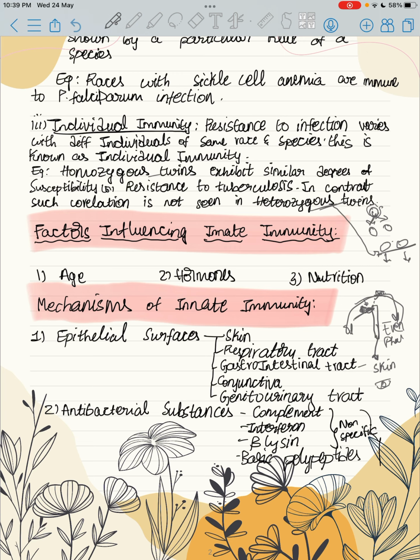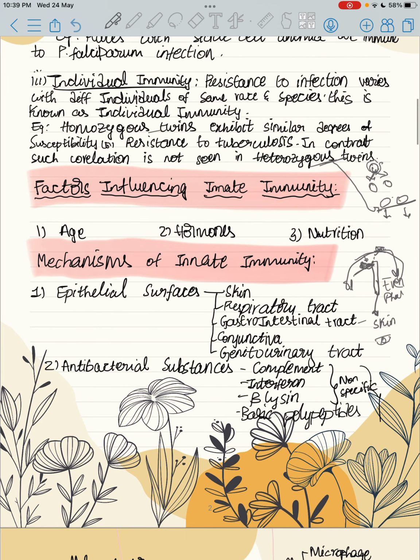And factors influencing innate immunity: age, hormones, and nutrition. Age: the extremes of life, that is infants and old age people, have less immunity, maybe because of the thymus gland, which is developing in infants, and the thymus gland deteriorates when we get older.